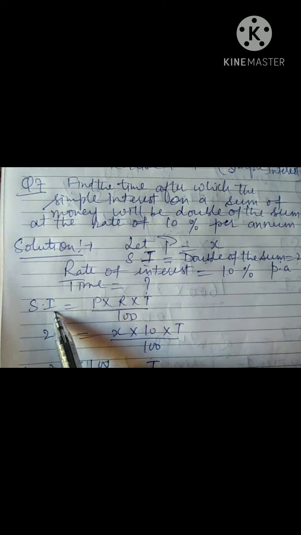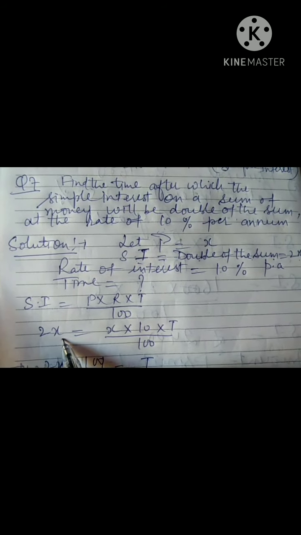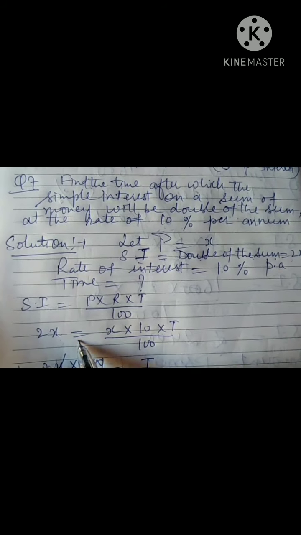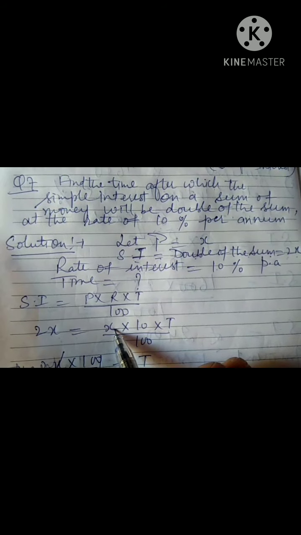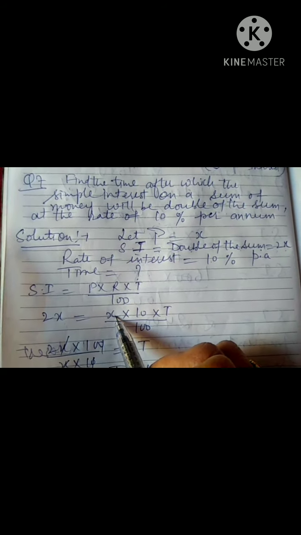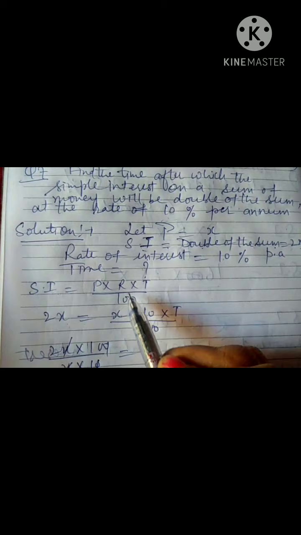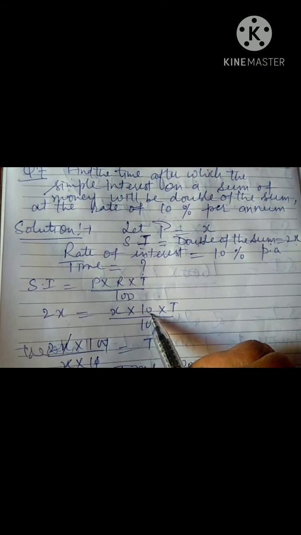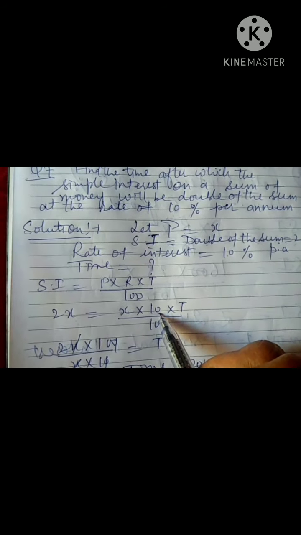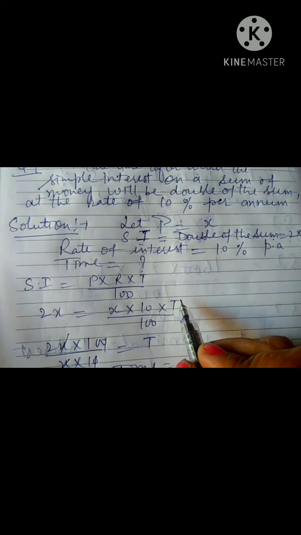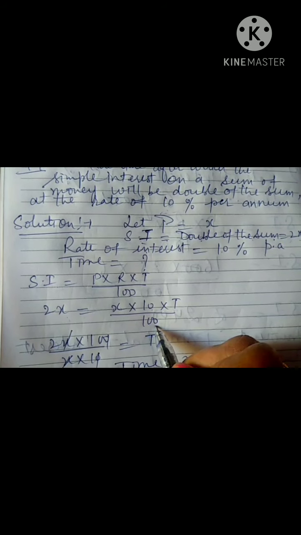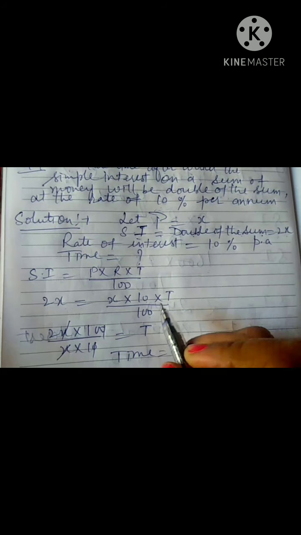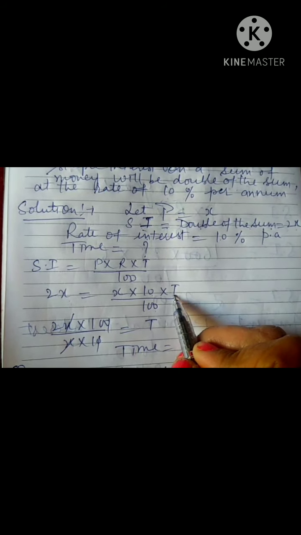Simple interest is 2x, which is equal to P, in place of P we have assumed the sum to be X, rate of interest is 10%, and T is what you are going to find, upon 100.